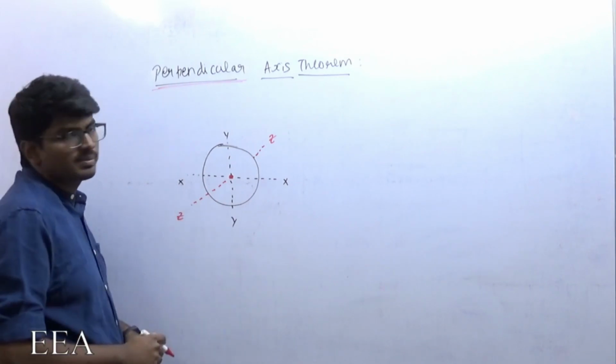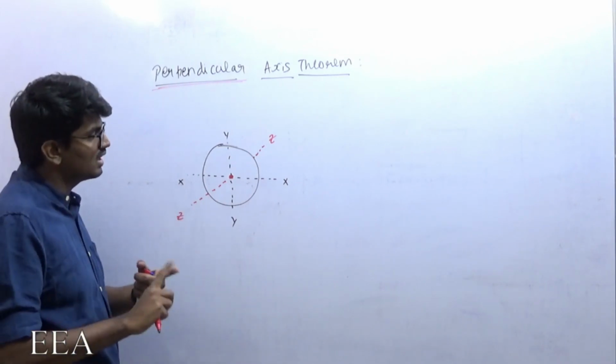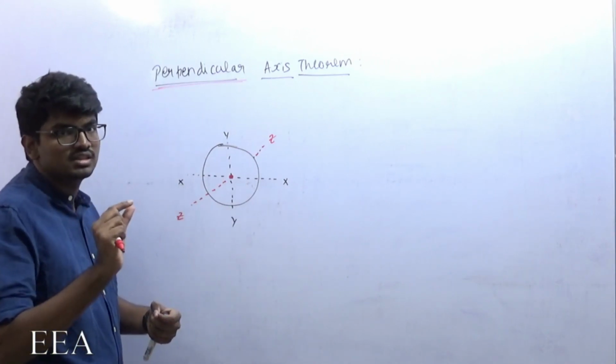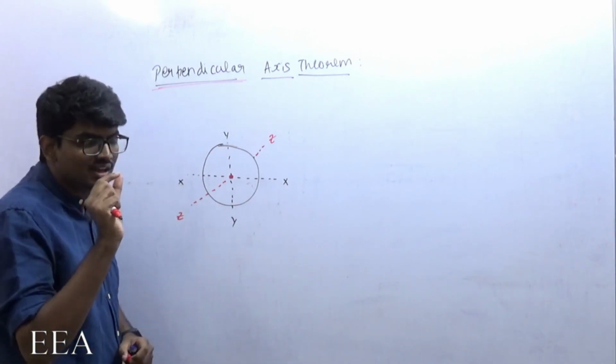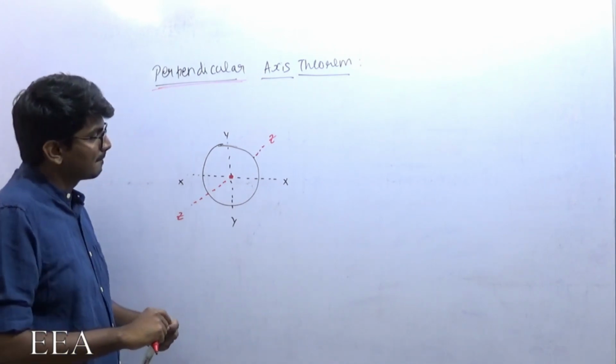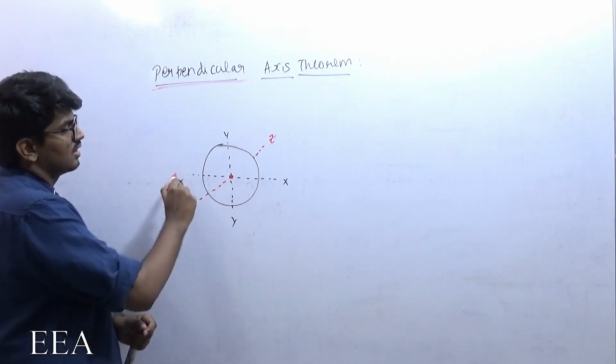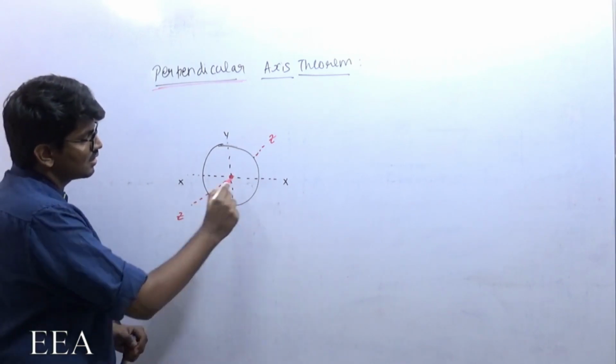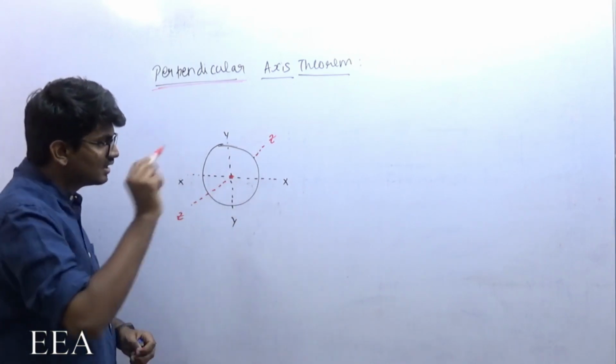If you want to apply the perpendicular axis theorem, 2 conditions are there. One is that the figure should be planar, which means the thickness is approximately 0, very small. The second condition is that all these 3 axes should be concurrent, meaning all should meet at exactly the same point.